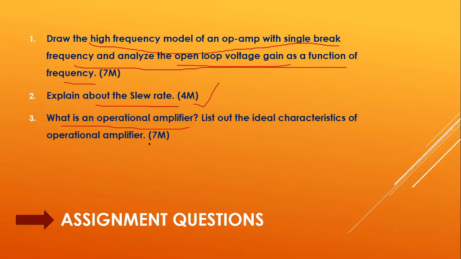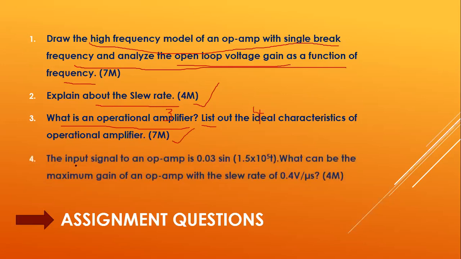We have mentioned nearly eight ideal characteristics, so you have to list them out, with the typical values. Operational amplifier definition will carry 3 marks, and ideal characteristics will carry 4 marks. In total it will be asked for 7 marks.